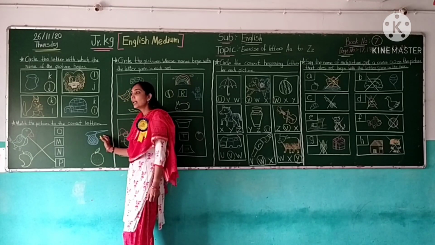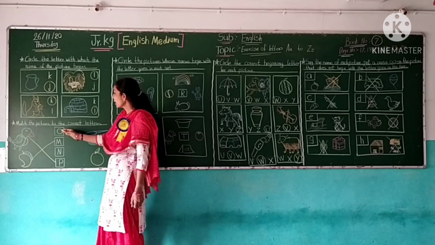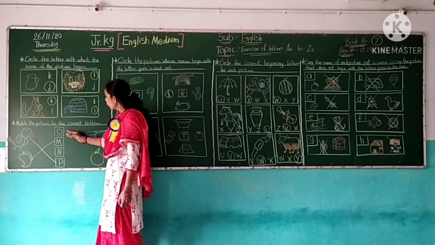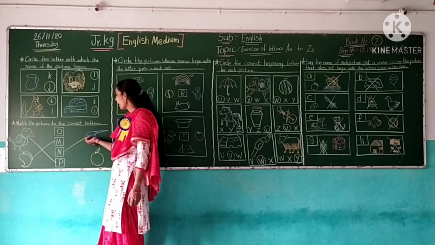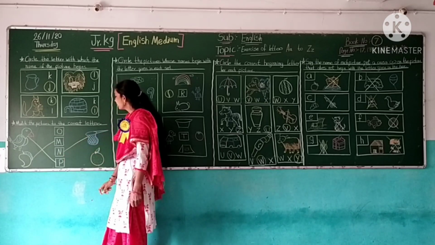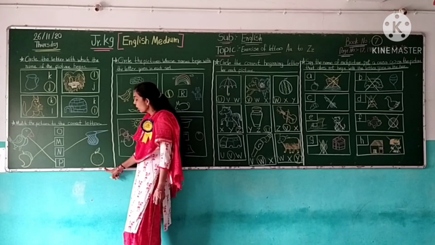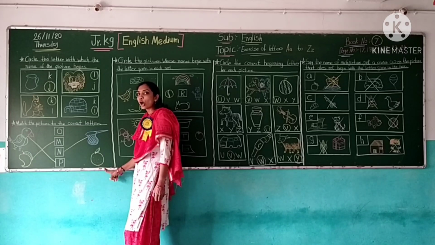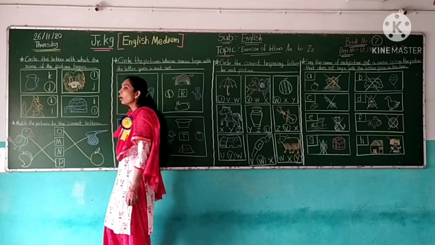Net starts with the letter N. So here, find the letter N. This is N. No. This is N. Yes. So net matches with the letter N. Now the next picture is orange. Orange starts with the letter O. O for orange. So orange matches with letter O.